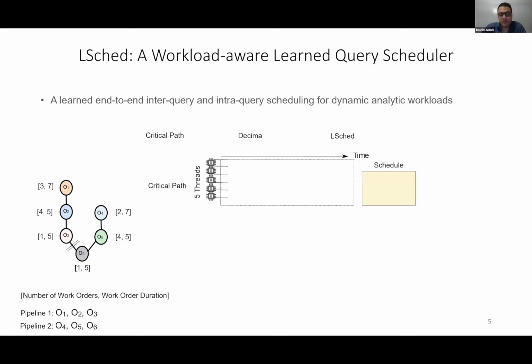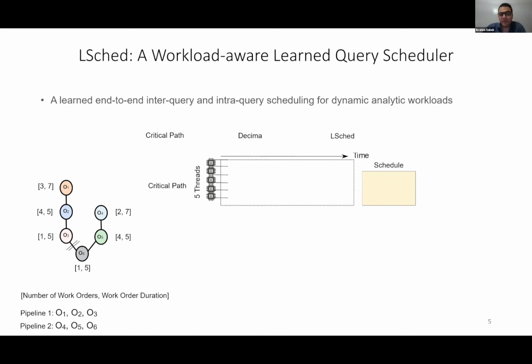Here we are going to assume that we have 5 execution threads to run all the work orders in each operator. And the x-axis will show how the time evolves during the query execution. And in the yellow box here, we are going to show the scheduling decisions that are determined by each of these policies. We're going to start with the critical path.